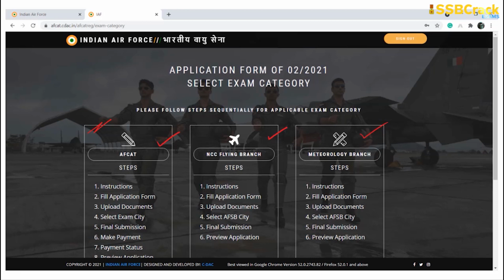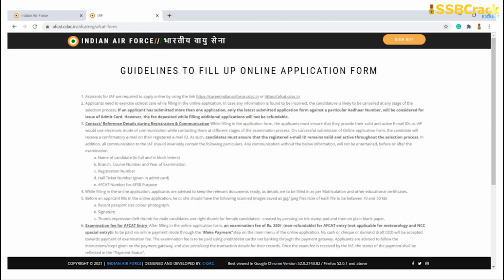So here are the ones. Once you go on, the first one is instructions. Click on instructions. You will be redirected towards the instructions page. You can have a complete understanding. It will be mentioned here itself that you have to pay an examination fee of around 250 rupees. Okay, exam fees 250 rupees. You can pay this through UPI or online banking mode or credit card or debit card.